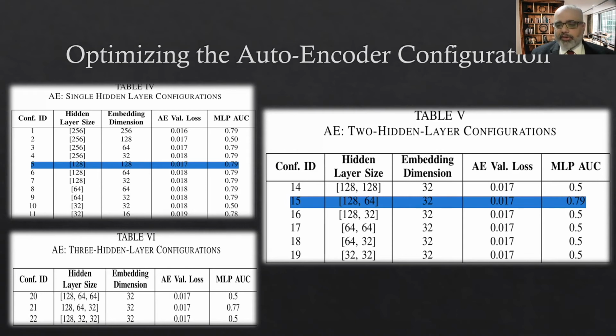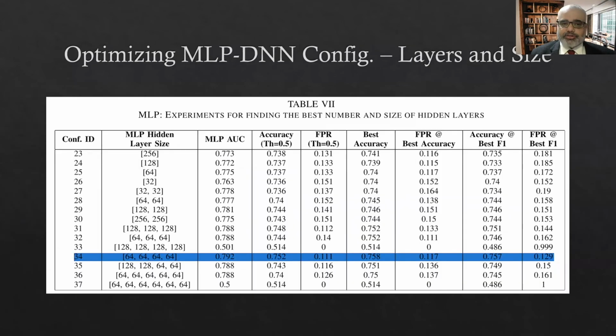We tried three layers as well, but none of the three-layer configurations gave very good results, so we didn't try beyond three layers. That is how you get to the best configuration of an autoencoder: the number of layers and the size of each layer. Then we actually start changing the configurations of our MLP DNN, which is the multi-layer perceptron deep neural network.